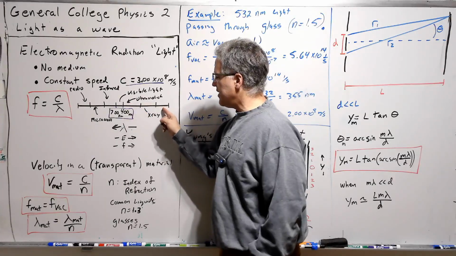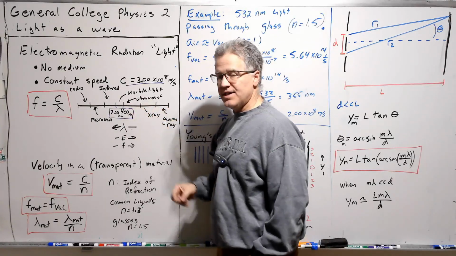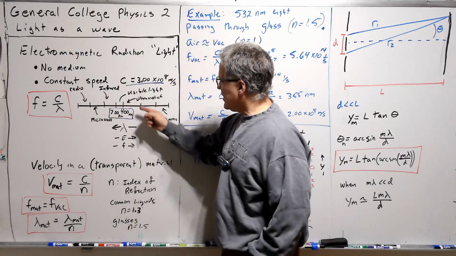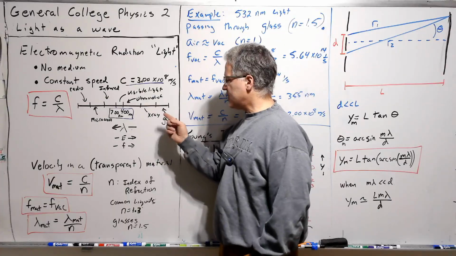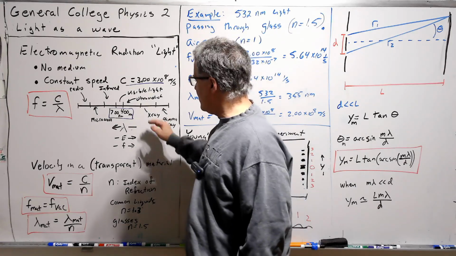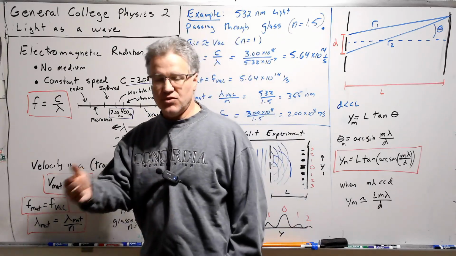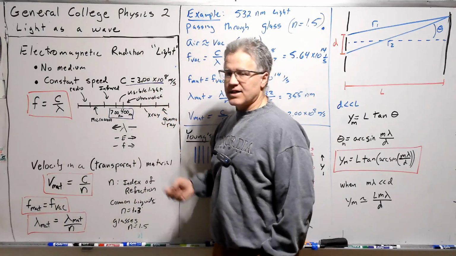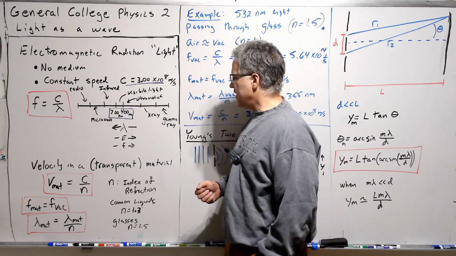If we go to the higher energy side or the lower wavelength side, so wavelengths shorter than 400 nanometers, we get into the ultraviolet, the X-ray, and the gamma ray radiation. And we know that you shouldn't have too many X-rays, and the reason for that is X-rays are very high energy.